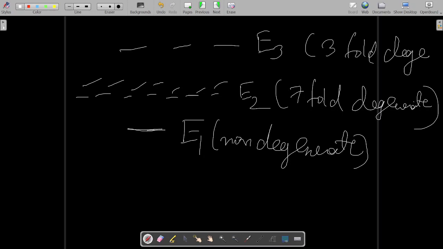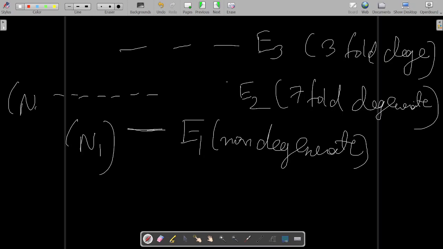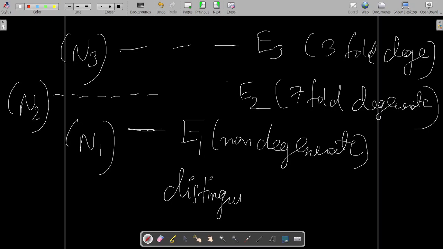Let me draw it properly, 1, 2, 3, 4, 5, 6, 7, like this. Now suppose I have n1 particles in this energy level, n2 particles in this energy level, and n3 particles in this energy level. And suppose the particles are distinguishable.